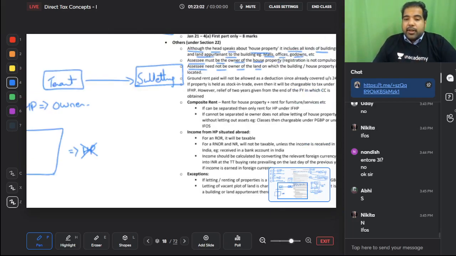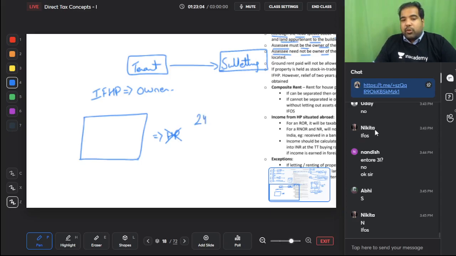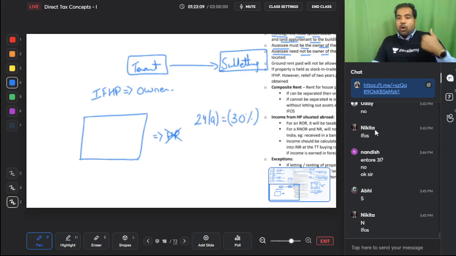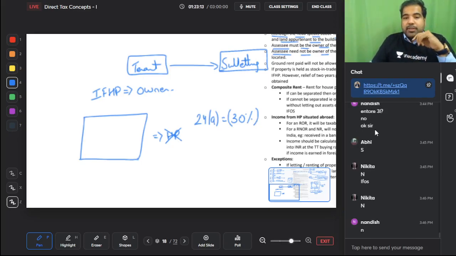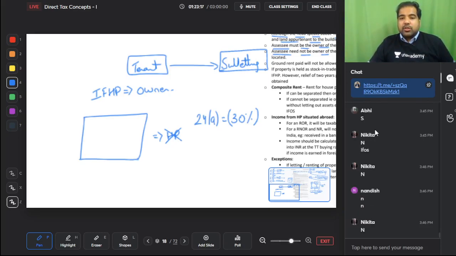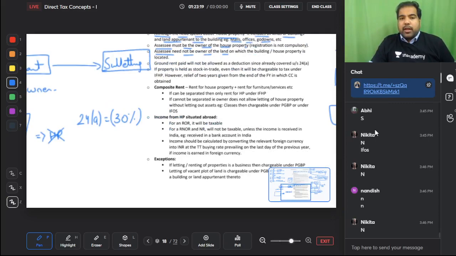Guys, any other deduction will you get in 24? After you get 24A 30% deduction, will you get any other deduction of fire insurance, house insurance? What if they say on the ground you have paid some rent? Nothing, guys. No other deduction will be allowed. So ground rent will not be allowed as a deduction, guys, because everything is covered in 24A. Alright. This is 23.5 for 2 years.